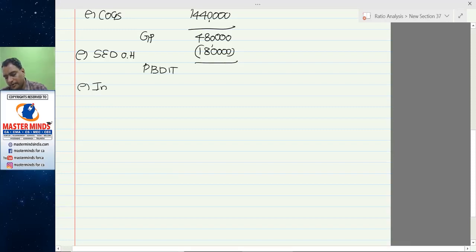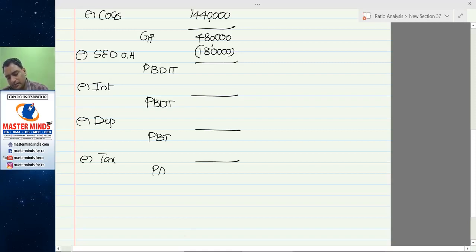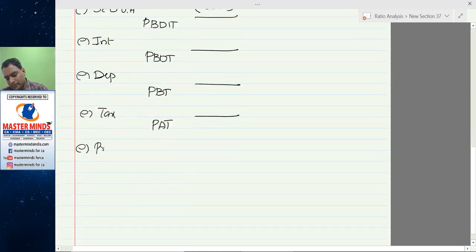If you deduct interest, you will get PBDT. If you deduct depreciation, you will get PBT. If you deduct tax thereon, you will get PAT. If you deduct proposed dividend, this is the profit transferred to general reserve.